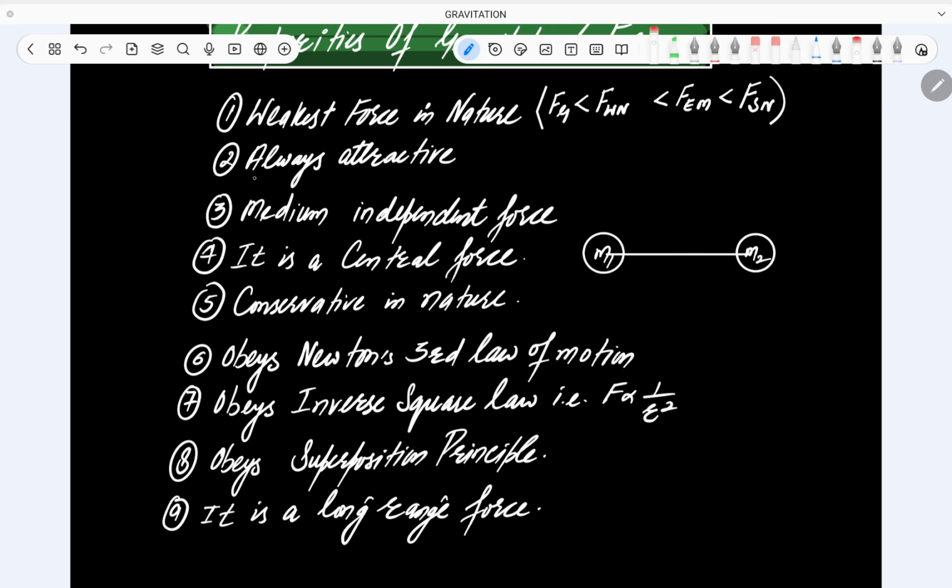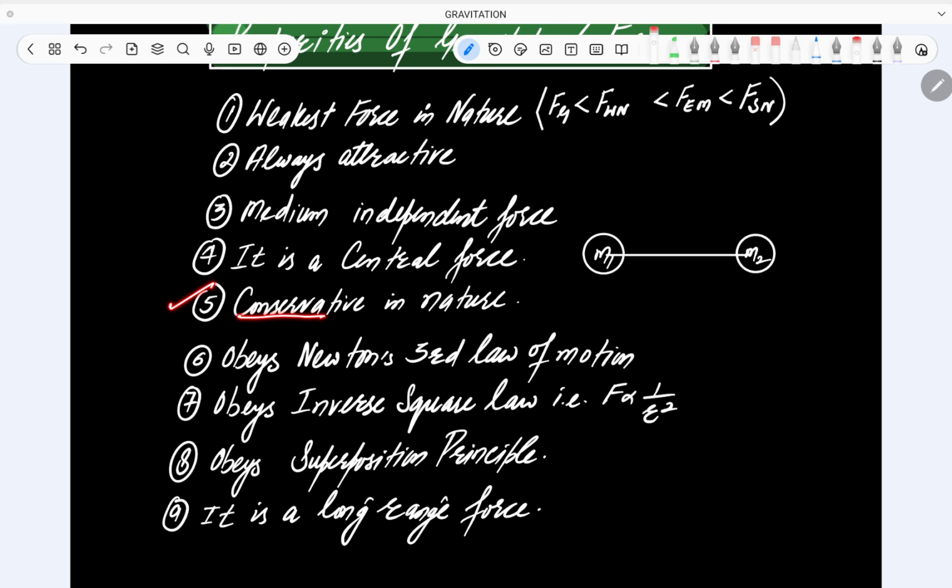Weakest force, always attractive, it's a medium independent force, it's a central force, it is a conservative force, it obeys Newton's third law, it obeys inverse square law, which implies F is proportional to 1 by r square, it obeys superposition principle, and it is a long range force.